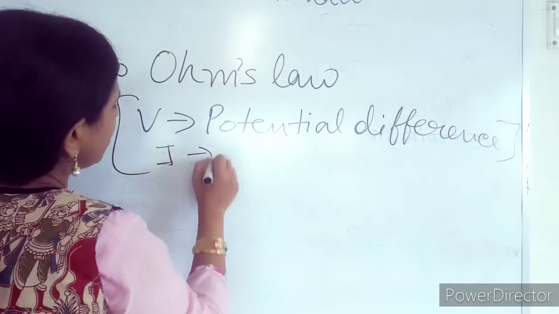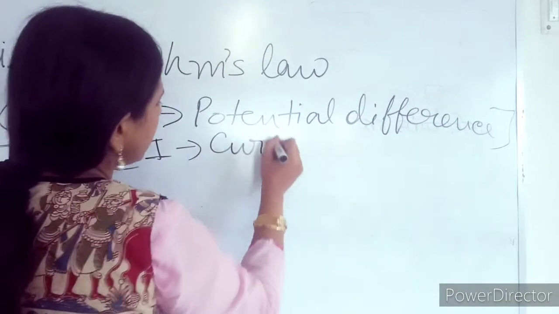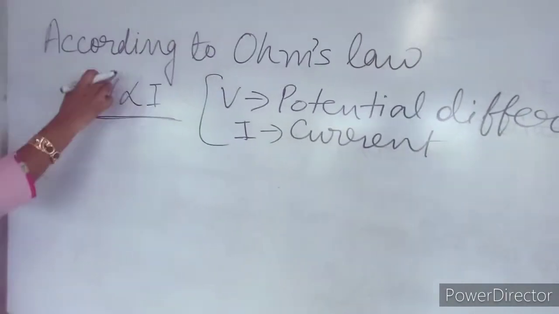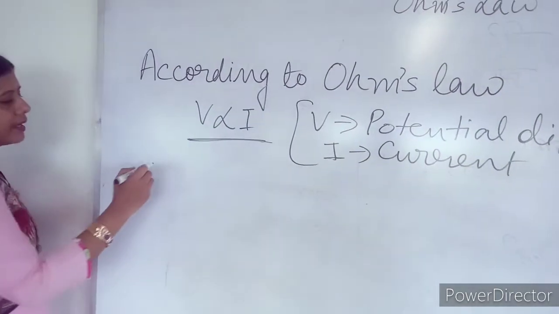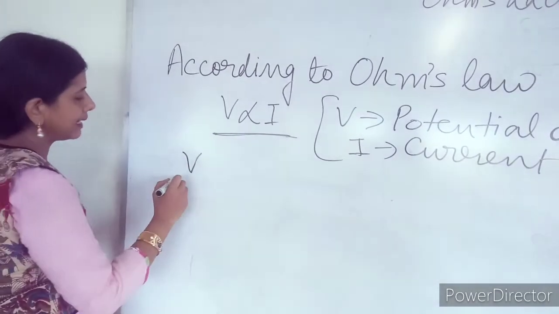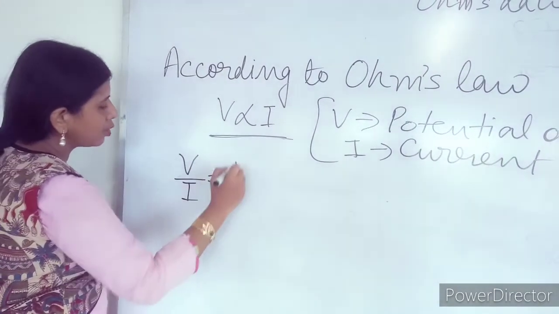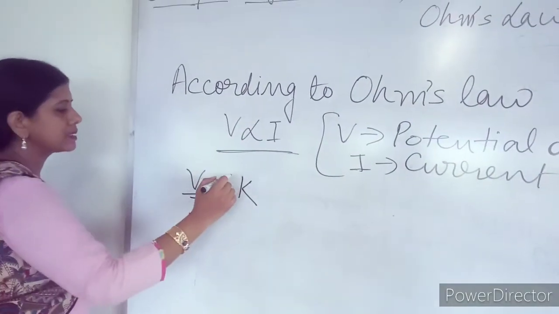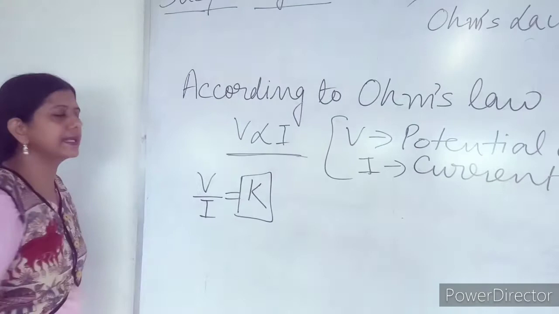Now, as this is a proportional sign, I have to remove the proportional sign. To remove it, I can write V by I equal to K. That is, by removing the proportional sign, I am getting a constant K.